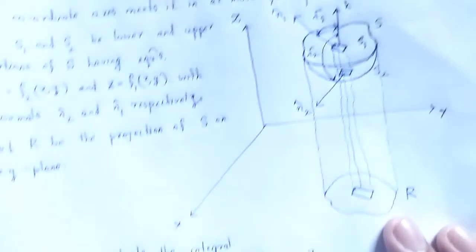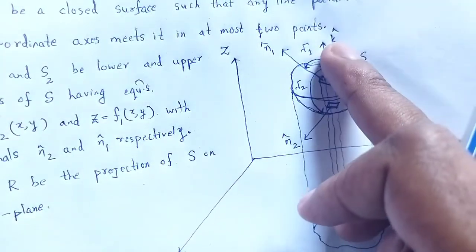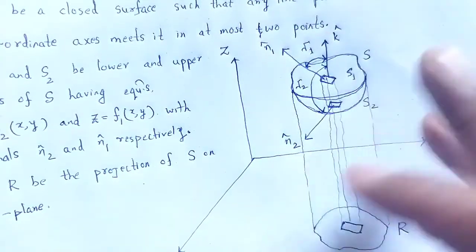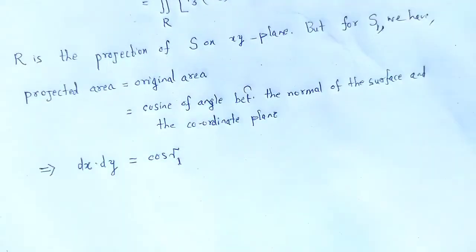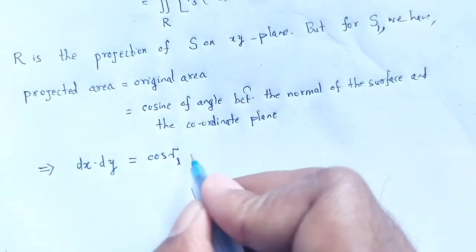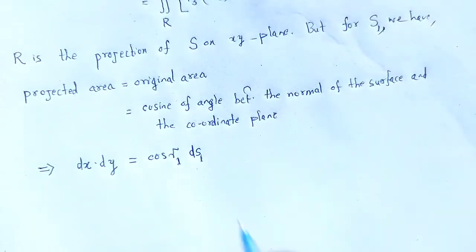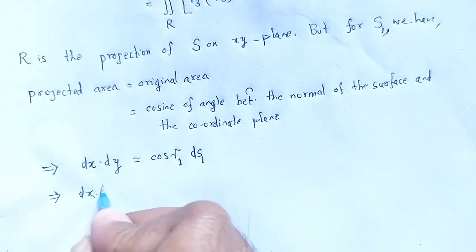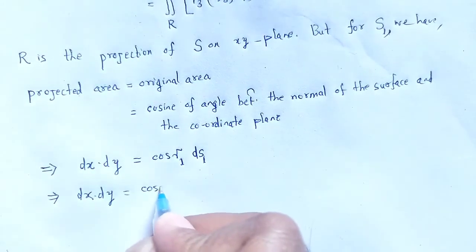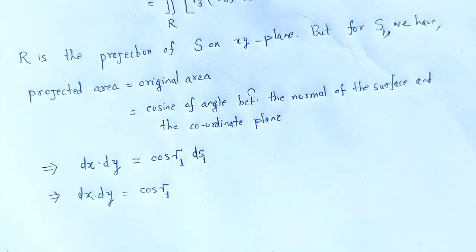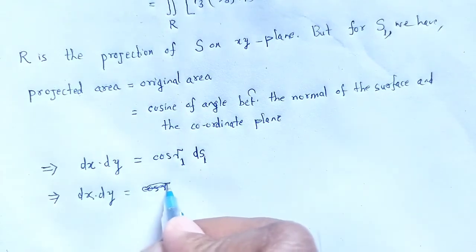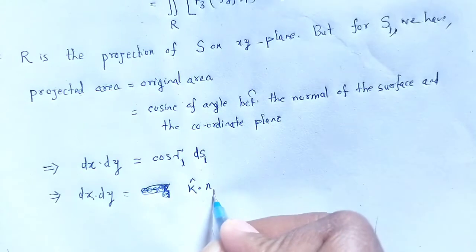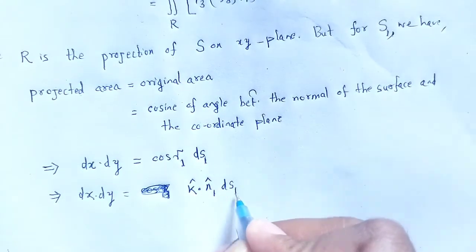Look at the figure, this gamma 1 is the angle between the normal of the surface and the coordinate axis, that is k cap, that is cos gamma 1 ds1, which implies dx into dy is equal to cos gamma 1 ds1. Sorry, for cos gamma 1 we can write k cap dot n1 cap ds1.